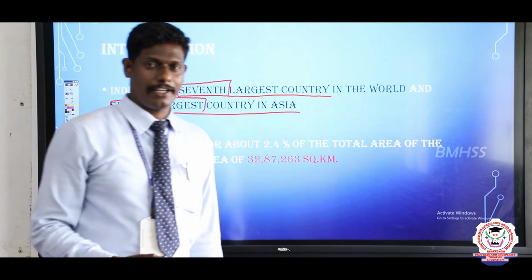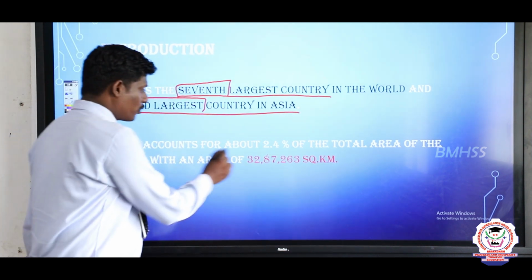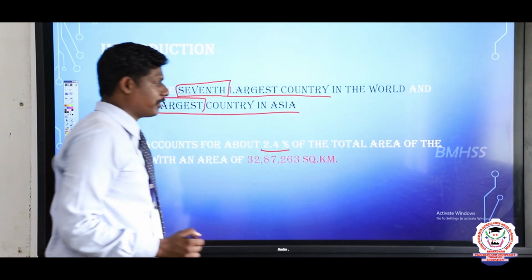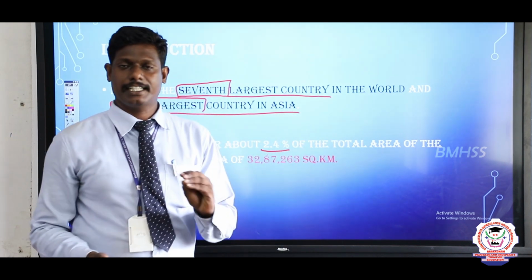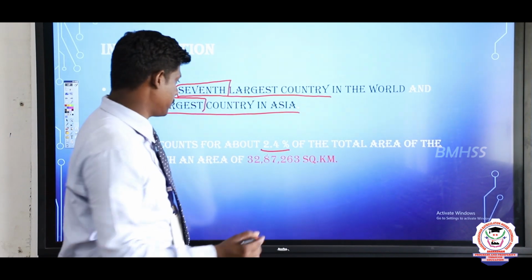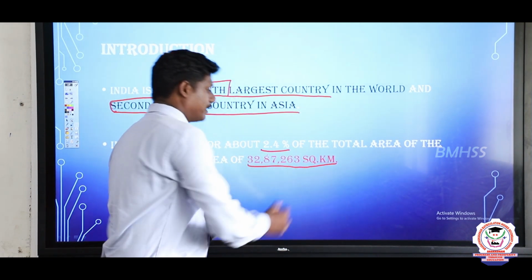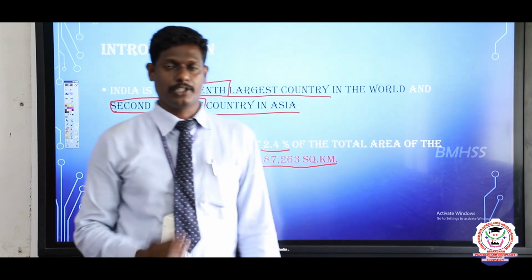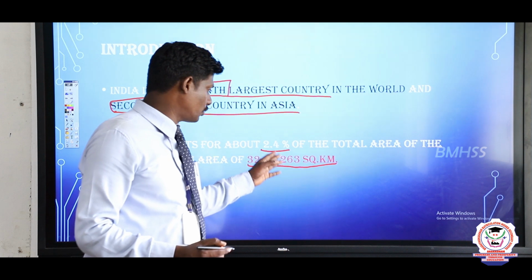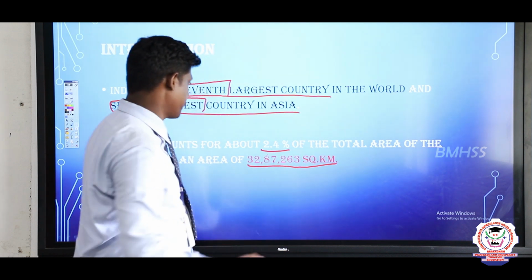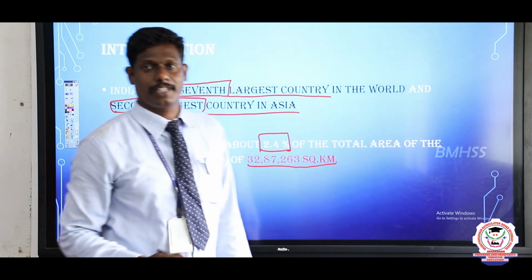Such a wonderful country India, that is what we are going to see elaborately. India accounts for only 2.4% of the total area of the world. In total area, India consists of 32,87,263 square kilometers, and that is just 2.4% of the world.